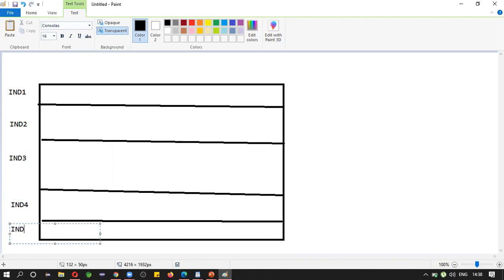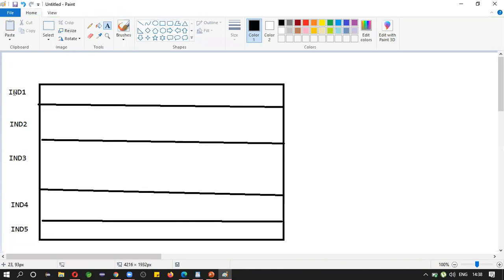This is the main address, okay. Consider this as a street.